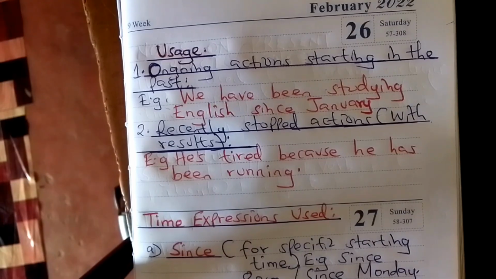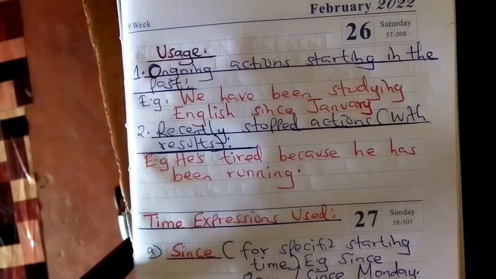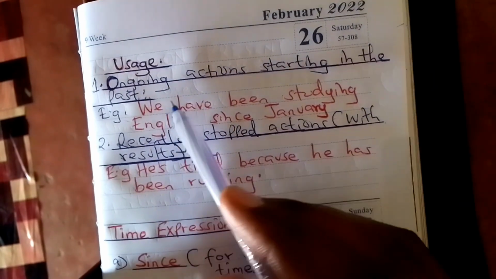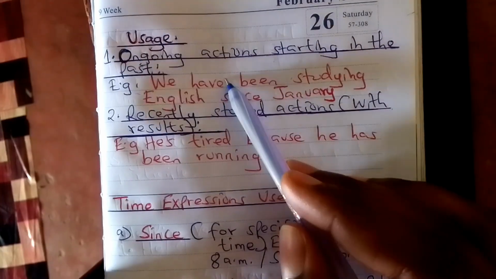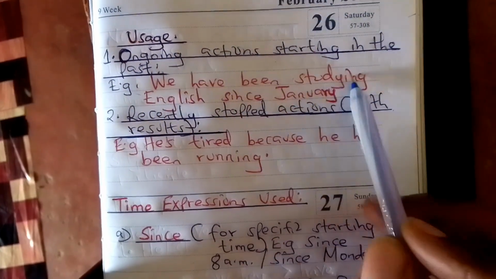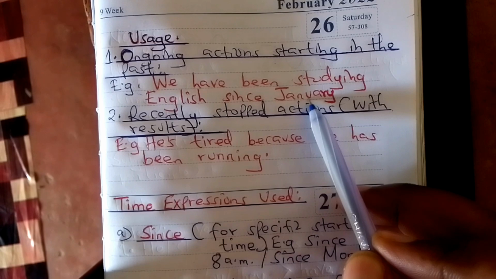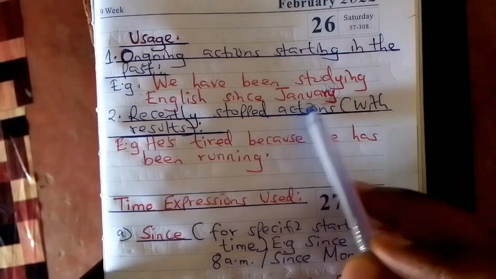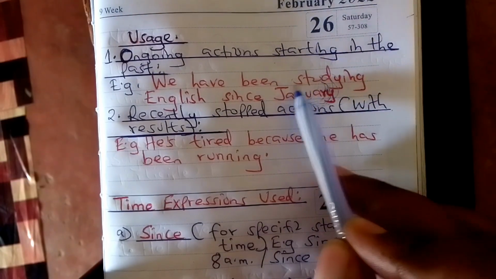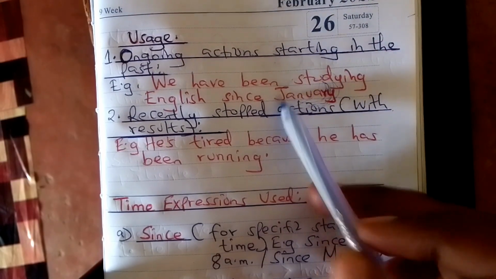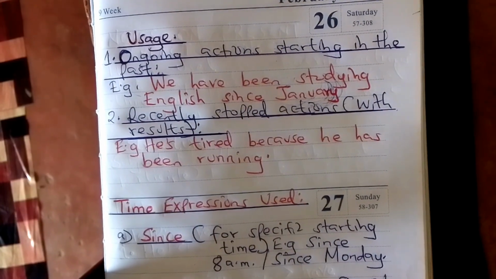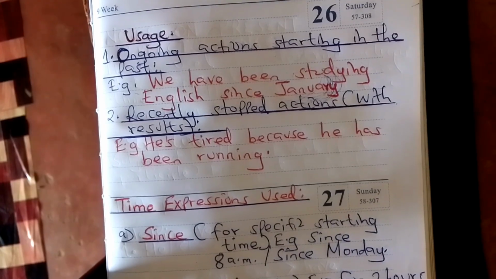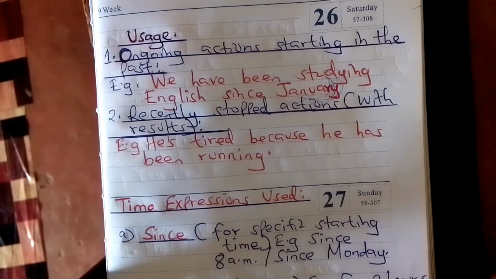So the present perfect continuous is used in around 2 ways. One, ongoing actions starting in the past. For example, we have been studying English since January. So it means this aspect of studying English started in January. Maybe this month is August. So that means it is ongoing, but this action started in the past. The action we are talking about here is studying English. So that's how the present perfect continuous tense can be used.